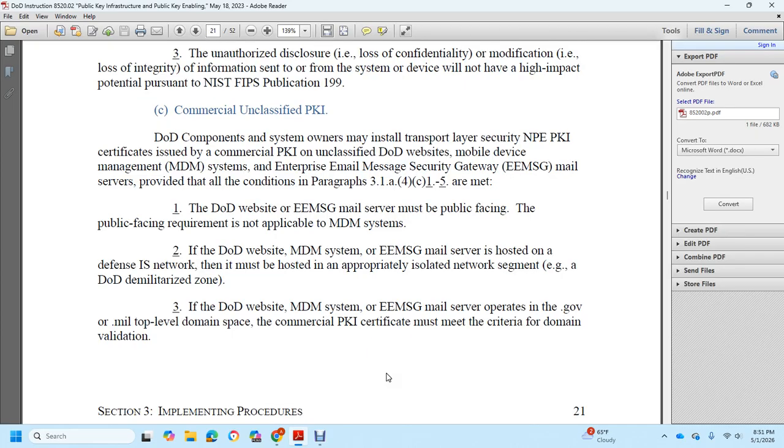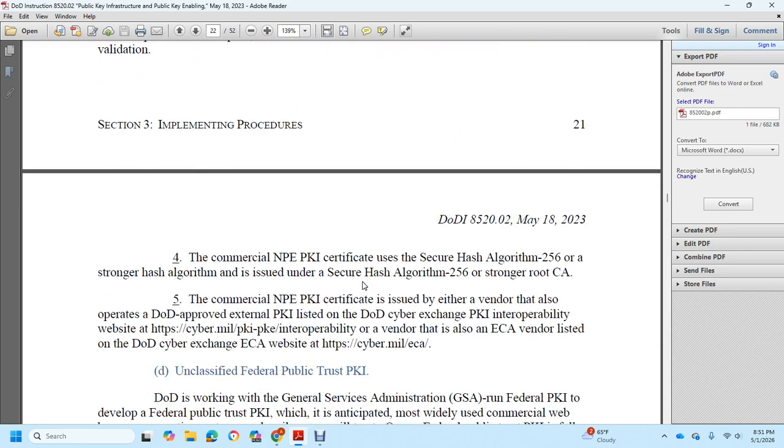If the DoD website, the Mobile Device Management System, and the Enterprise Email Message Security Gateway servers operate in the .gov or .mil top-level domain space, the commercial public key infrastructure certificate must meet the criteria for domain validation. The commercial NPE public key infrastructure certificate must use the secure hash algorithm 256 or stronger hash algorithm, issued with the secure hash algorithm 256 or stronger root certificate authority. A commercial NPE public key infrastructure certificate is issued by either a vendor or an operator of the DoD approved external public key infrastructure listed on the DoD Cyber Exchange public key infrastructure interoperability website,